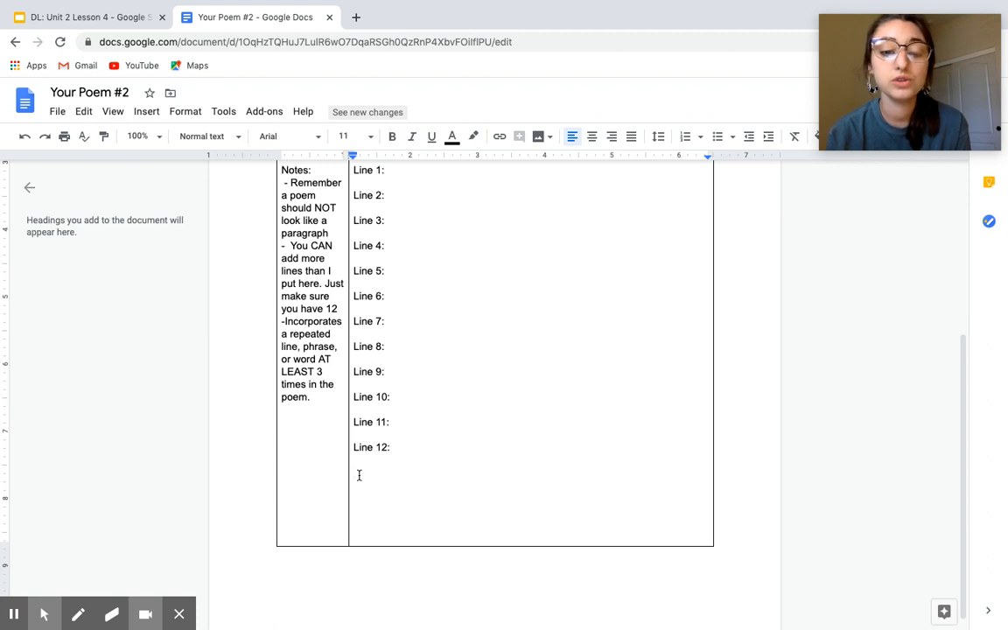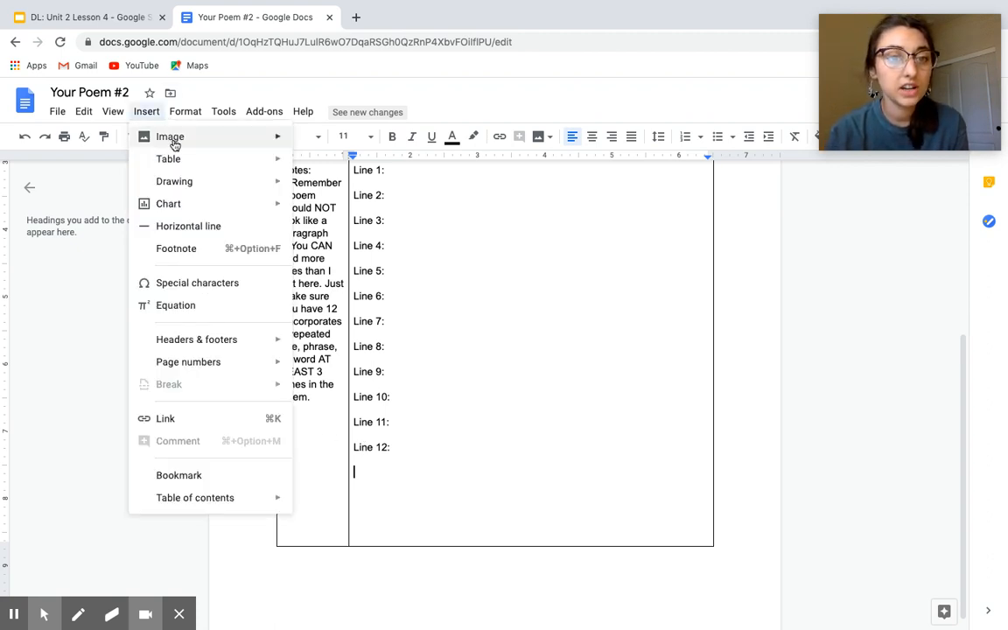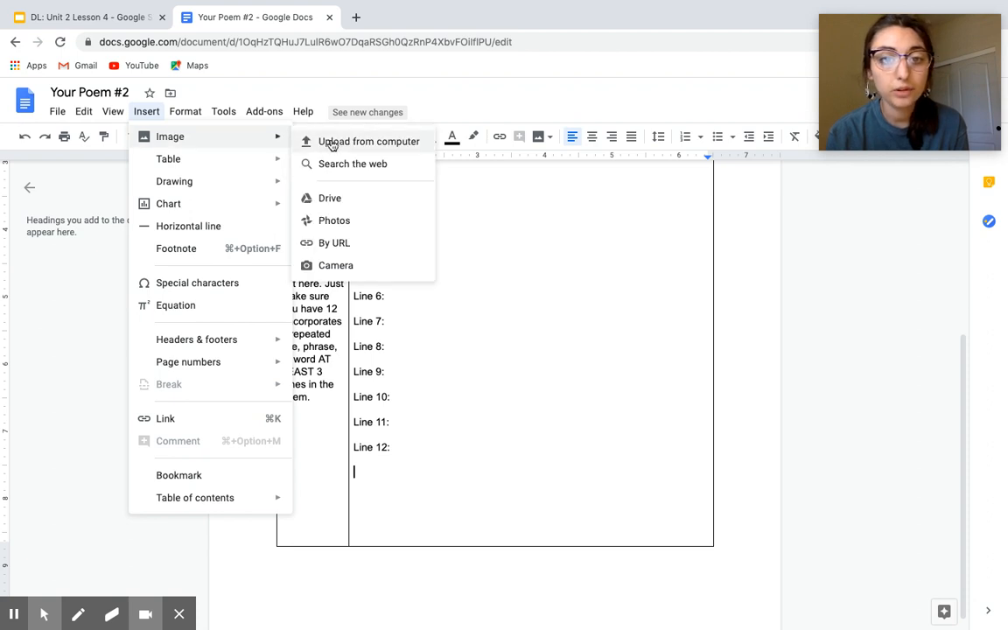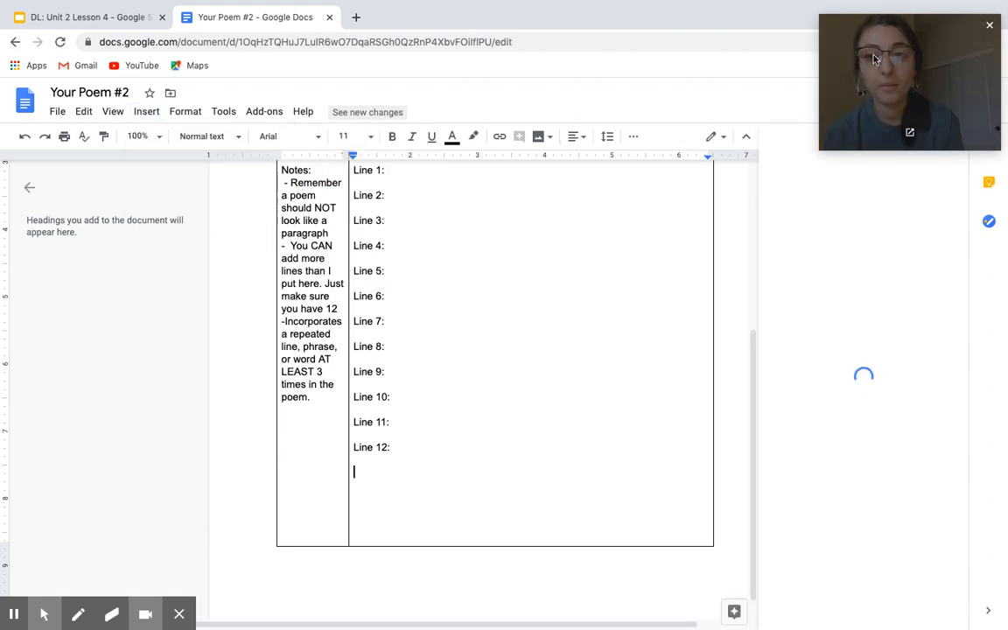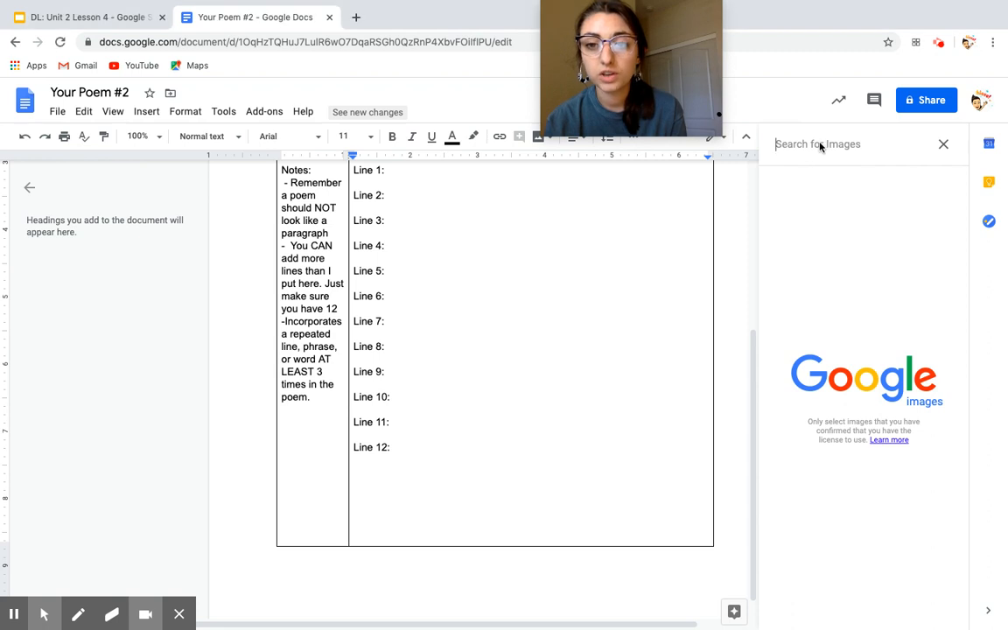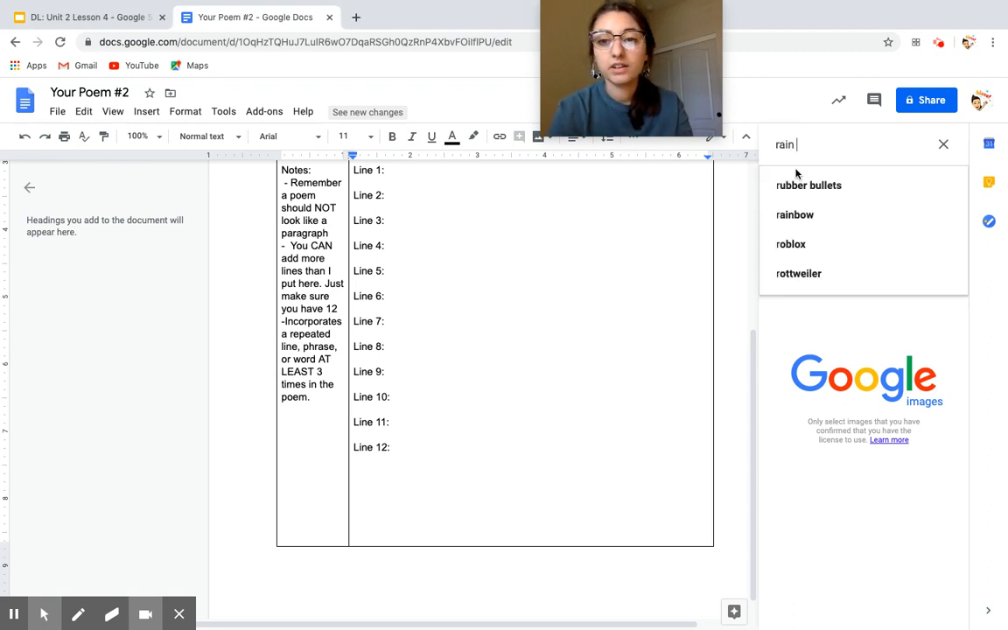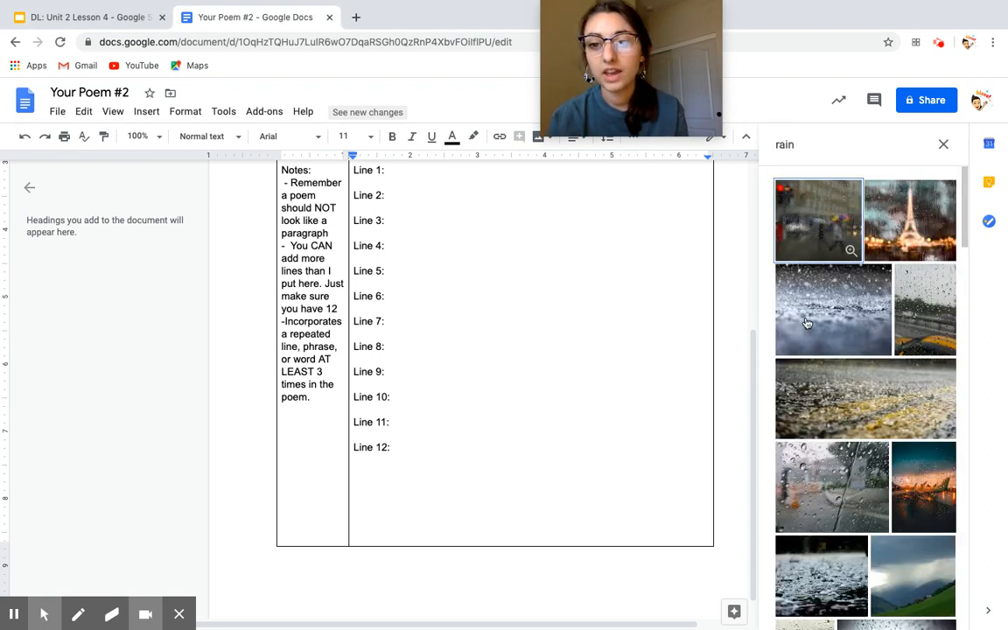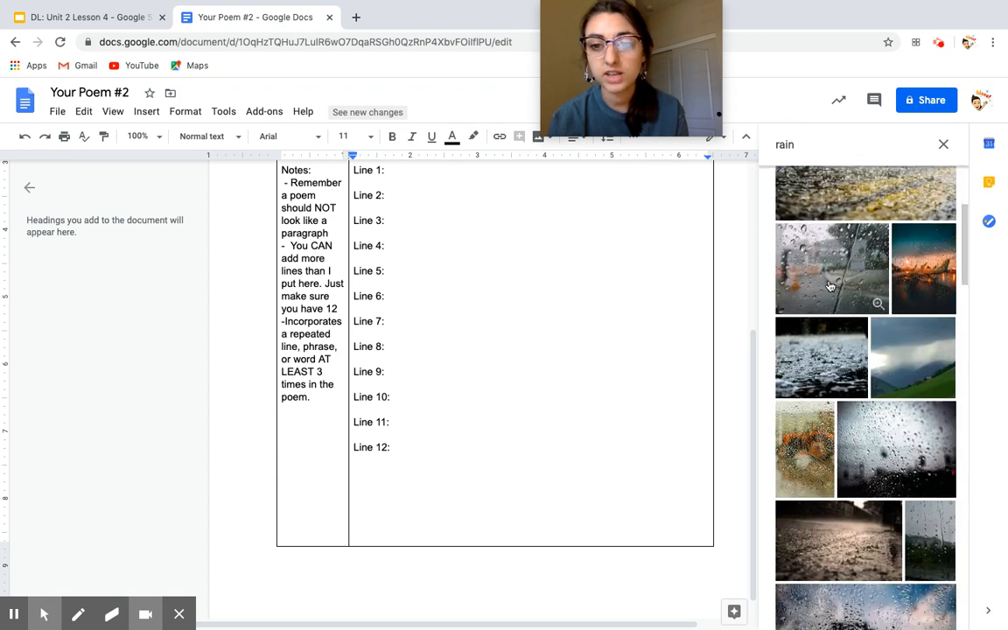I will show you, if you do want to attach an image, what you would do is you say insert image. You can upload it from your computer, or you can search the web. So if you search the web, you just go here. Maybe you want to be like rain. And then there's all these pictures of rain. You would just press it and you press insert, and then that would put that onto your page. But again, you do not have to do that.